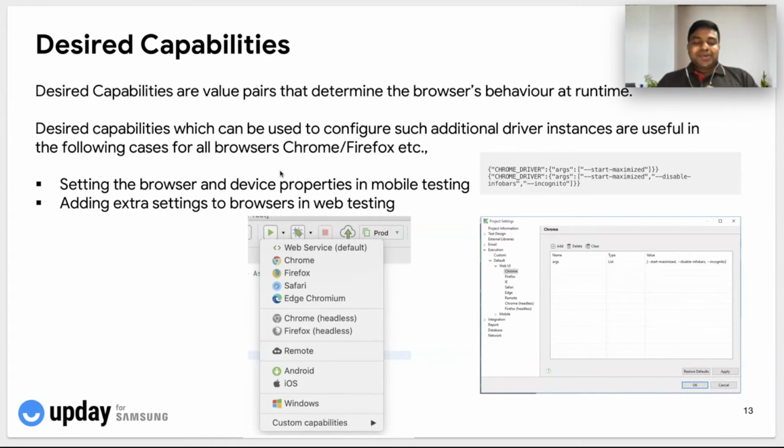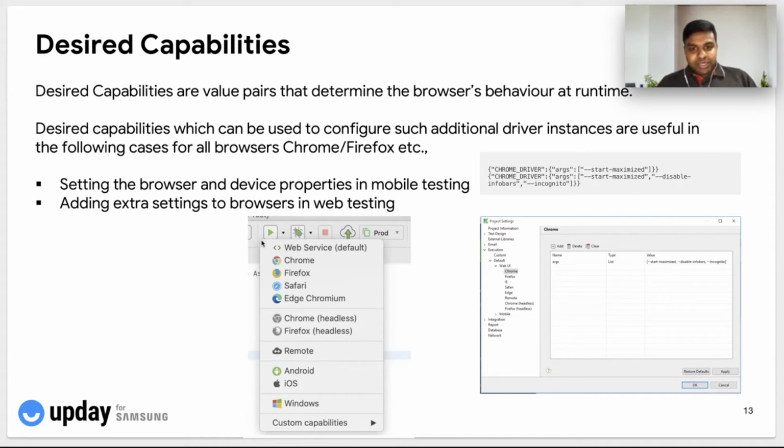Sorry. So moving forward to the next one, which is again an important parameter as part of Katalon Studio or any automation tool in general: desired capabilities. These are nothing but the options that will determine and handle the application behavior at runtime. Usually we have multiple options to run our test case on different applications depending on the nature of the app.